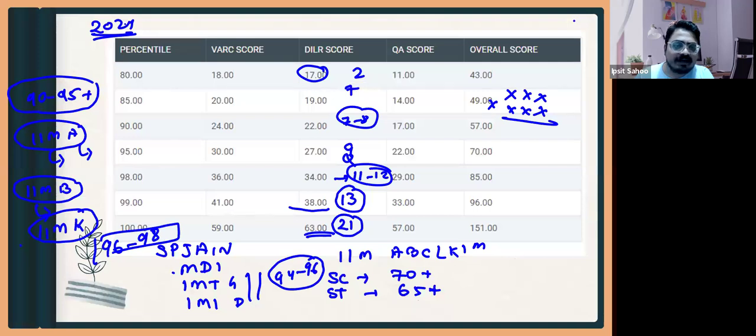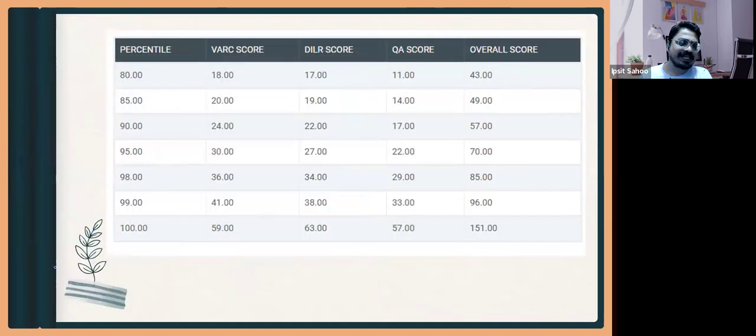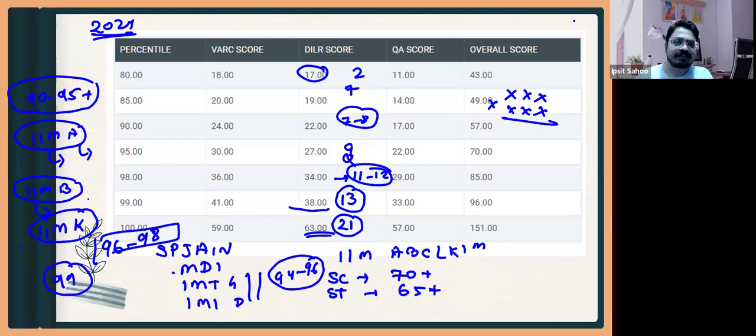I'll come to the details of ISB. Just give me a moment, I'm discussing something. For FMS, you should get a 99 percentile. Then we'll be able to get FMS with above a 99.5 percentile.